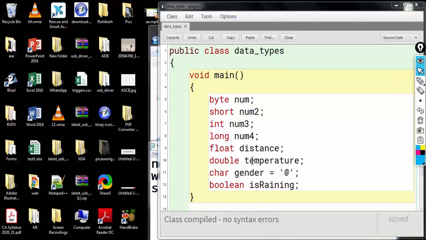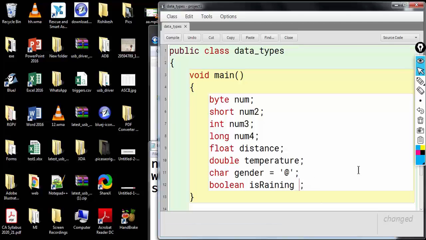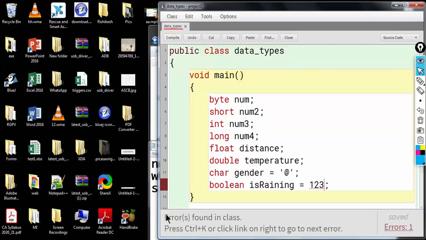So what kind of literal can I use here? For isRaining variable, can I store a number like 123? Let's compile. No, you can see we have got errors.